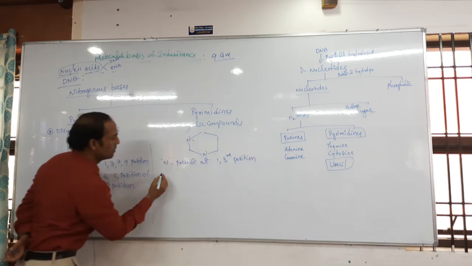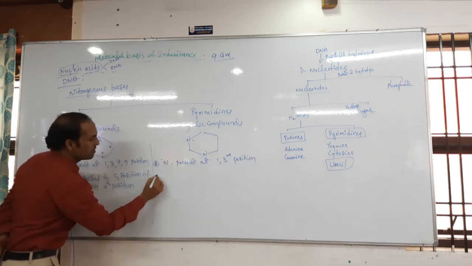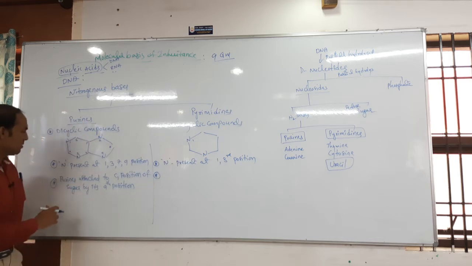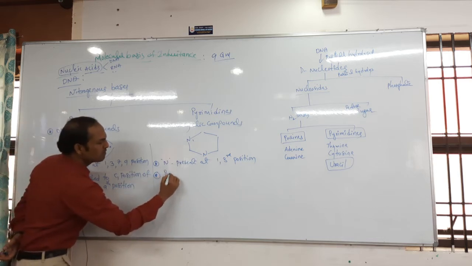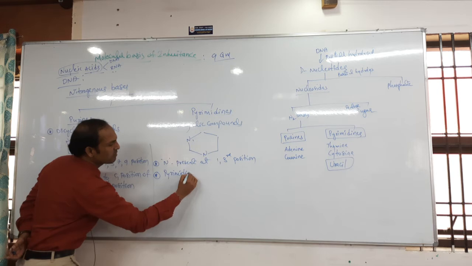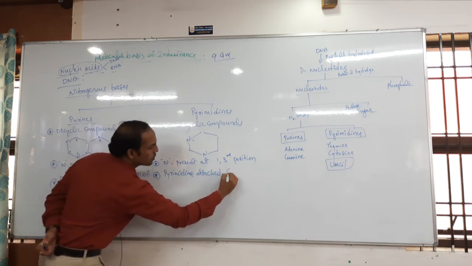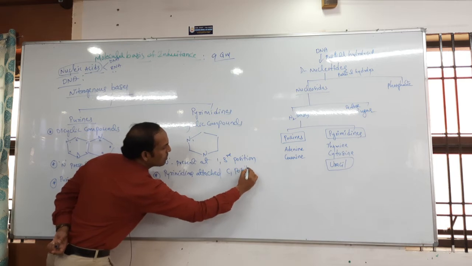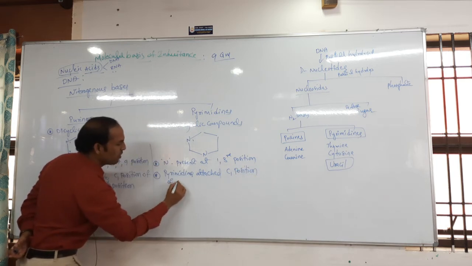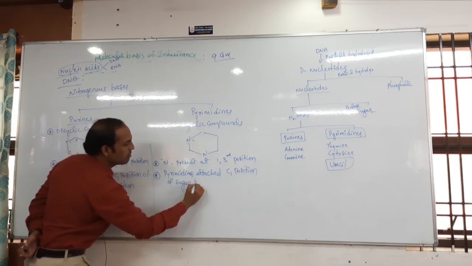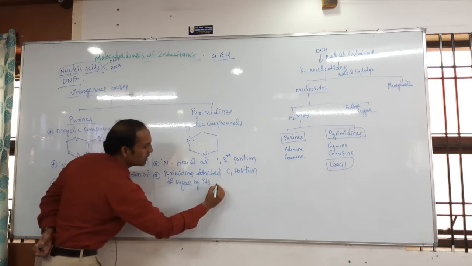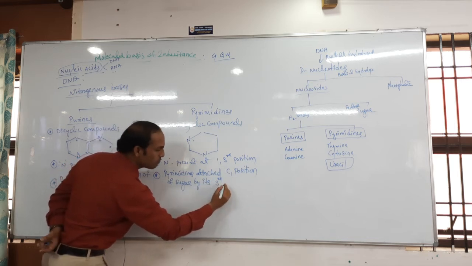This point is important. Next, one more important point is there. Pyrimidines are attached to the C1 position of the sugar by their third position.